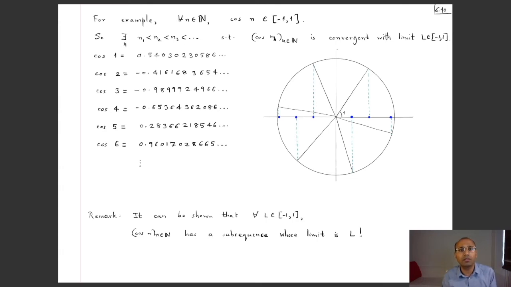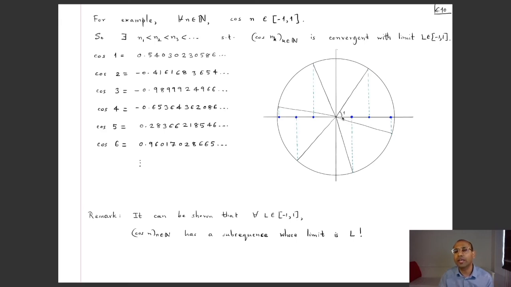to this interval. Okay, so there exists some infinite list of natural numbers n1, n2, n3, so that if I look at the subsequence obtained from these indices, so cos nk, that is convergent with limit again belonging to this interval. But if you look at what this sequence is, it is actually quite erratic. Okay, so here is 1 radian, it's about 60 degrees, and then the cos of this one is really the projection of this point on the unit circle onto the real line. Okay, so this distance is cos 1 if this angle is 1 radian.